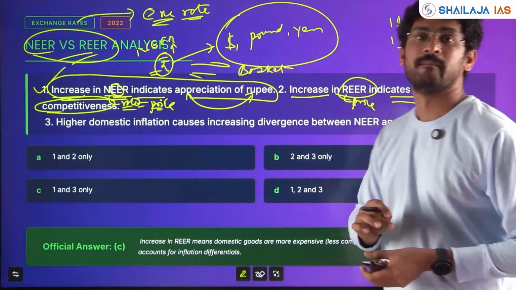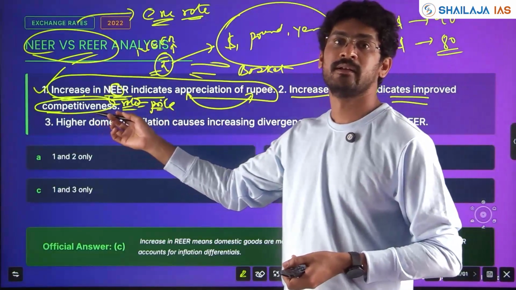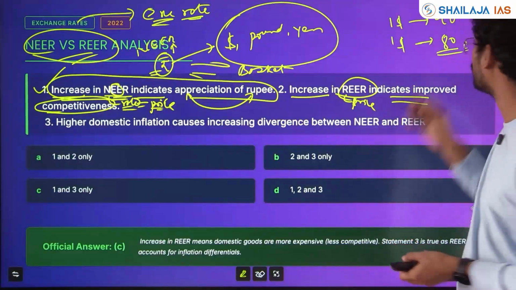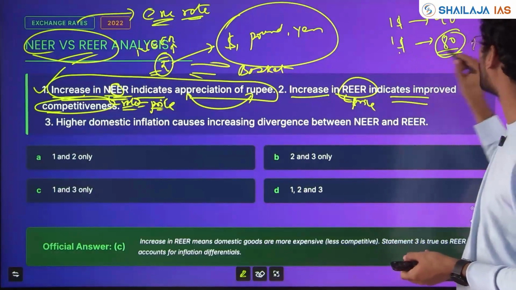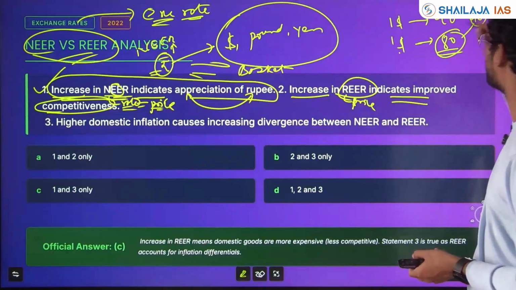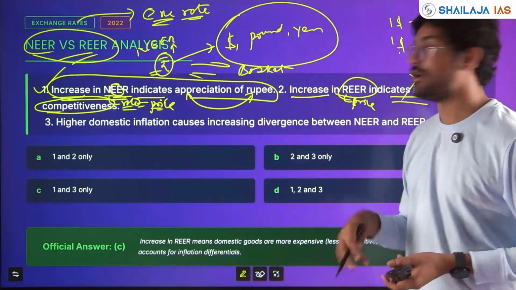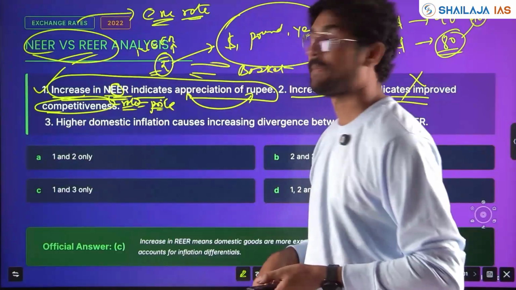Then will trade competitiveness increase or decrease? Whatever, for example, they used to buy at 90 rupees, now they will get only 80 rupees. They have to pay extra dollars to get 90 rupees and buy products in India. So, increase in REER will not necessarily increase trade competitiveness for India.